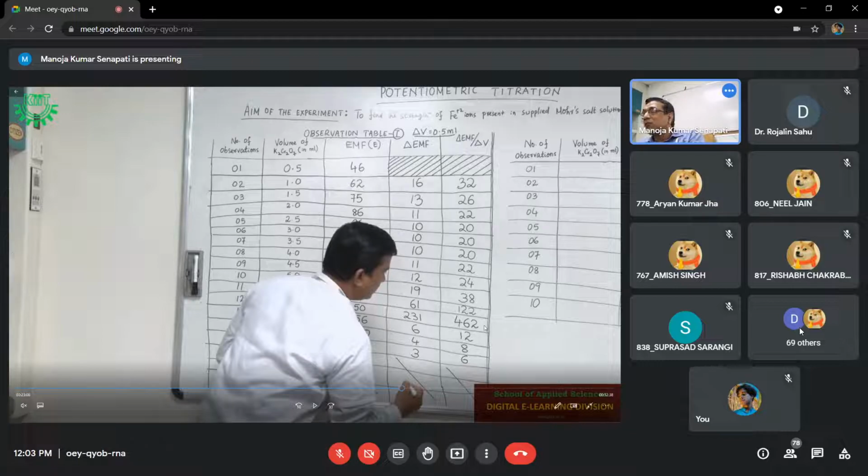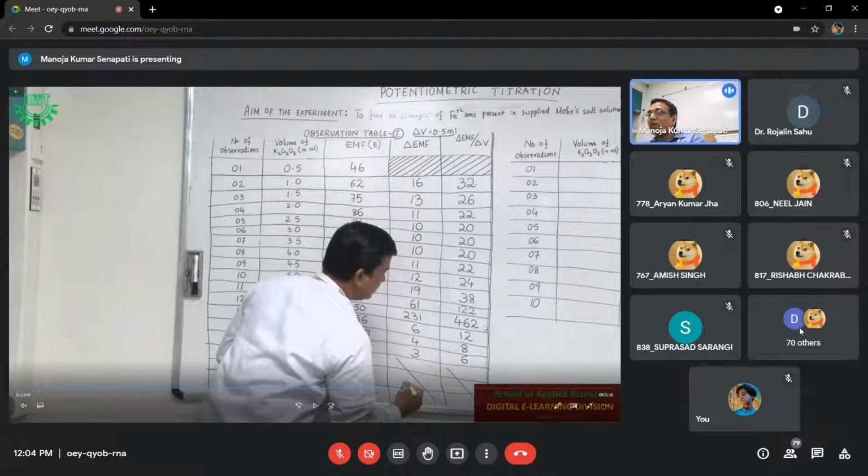So we can say that 6 ml is our rough observation. That means we do not know what occurs between 5.5 and 6, because we have checked up to 5.5 by adding 0.5. After 5.5, we have gone up to 6. And at 6, we have seen there is a sharp change in the EMF. So 6 ml is our rough observation. And we do not know whether there will be a sharp change at 5.6 or 5.7 or 5.9 or 6 ml. We do not know.